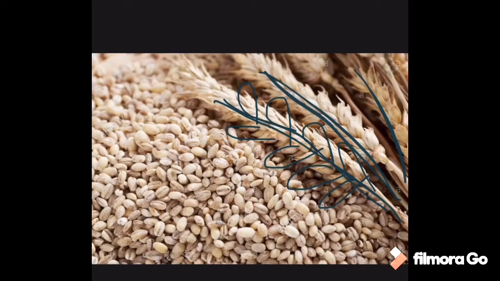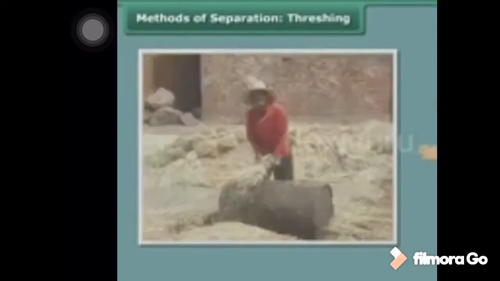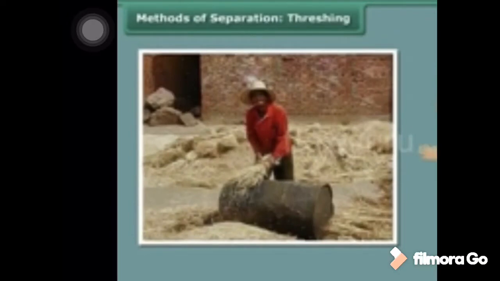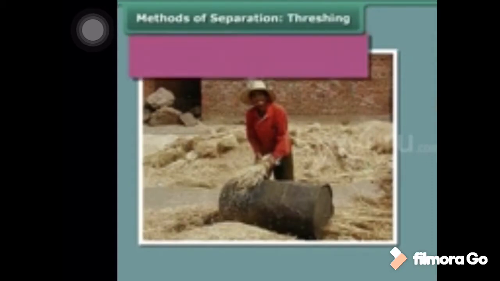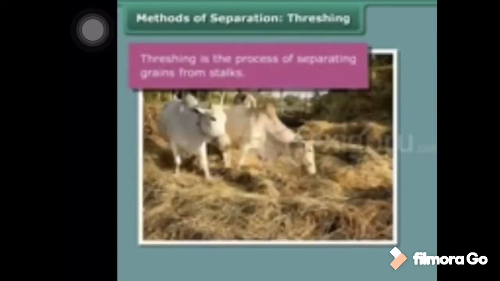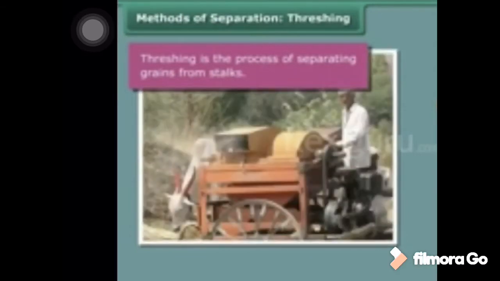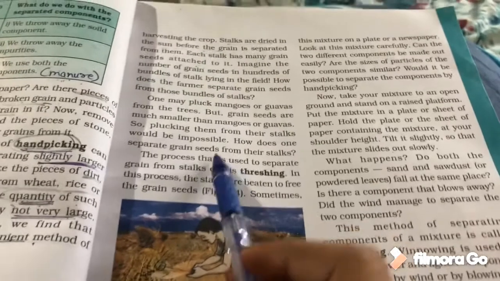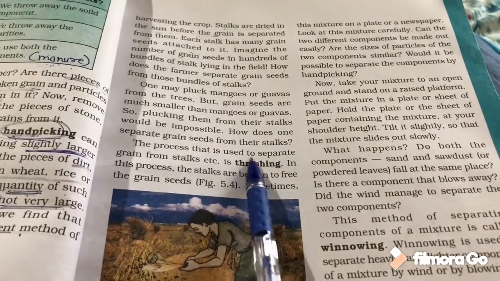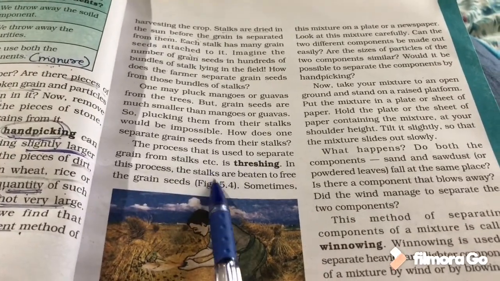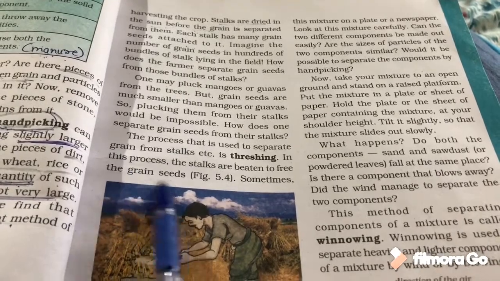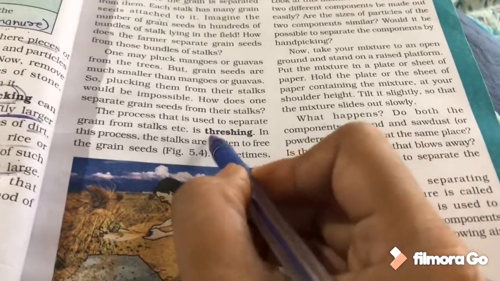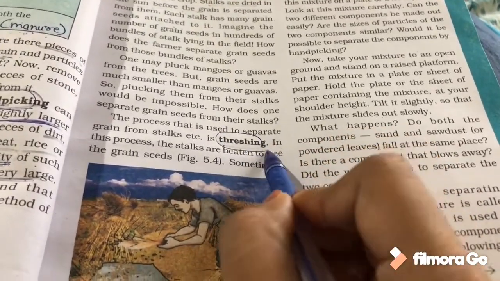So what the farmer does is the stalks are simply beaten on a hard surface so that all the seeds separate from the stalks. This is called threshing. It can also be done by using bullocks, oxen, or machines called threshers. So the process used to separate the grains from the stalks by beating them to free the grain seeds like this is called threshing.